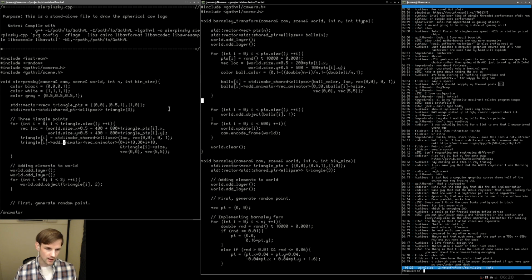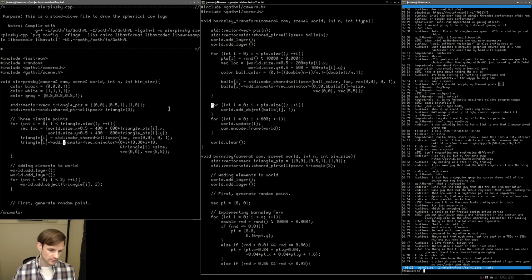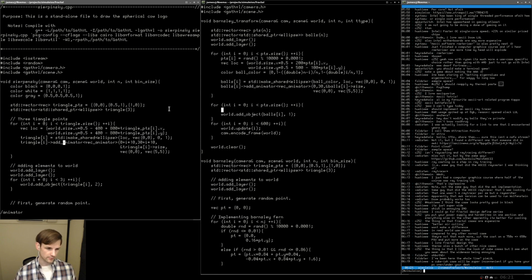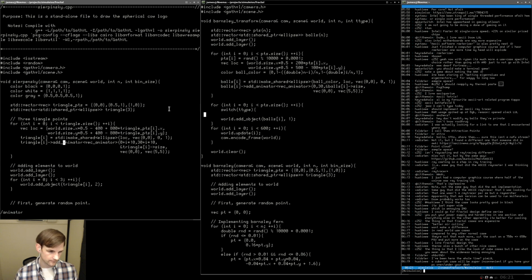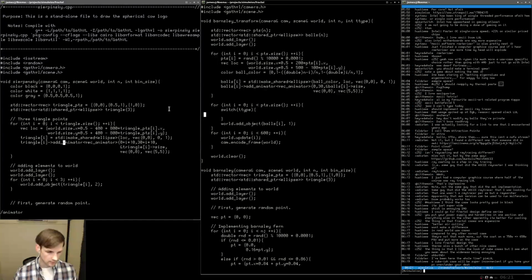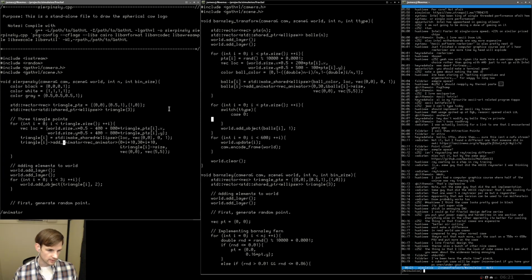Okay, so let's pop down here. The next thing I need to do is basically move these guys. So we're going to go through all the points and we're going to transform all these points. So basically depending on the int t type that we're reading in, if t type is equal to 0, actually we can probably just do a case here. So let's do switch of t type. And let's just do case 0. And we're going to break it.